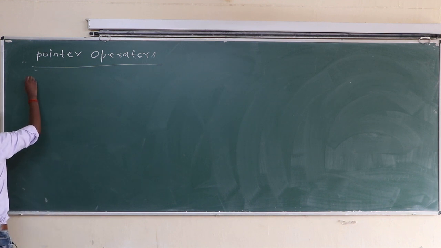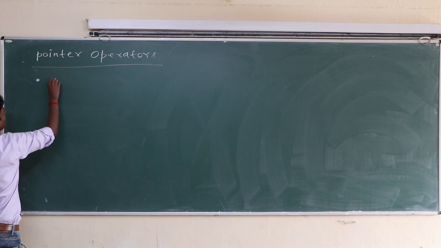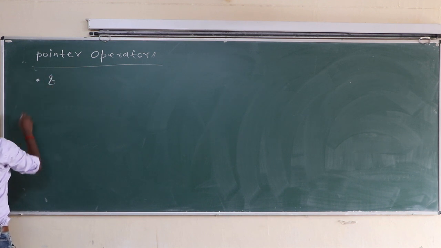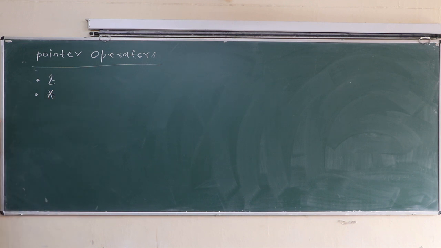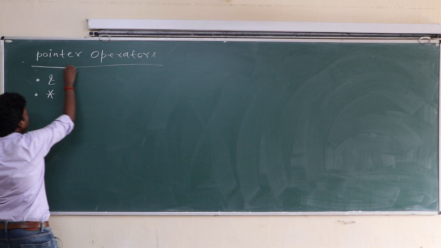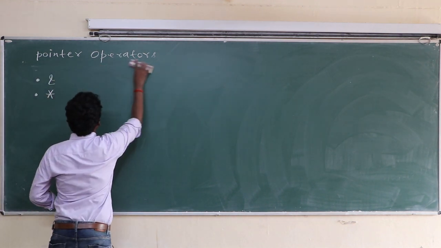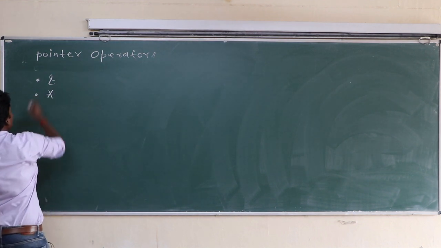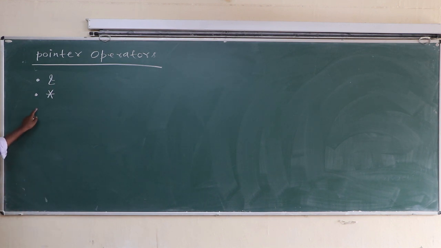One is address of operator and second one is asterisk. Okay, so address of and asterisk, there are 2 pointer operators.